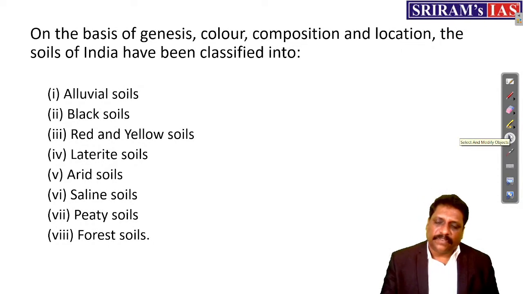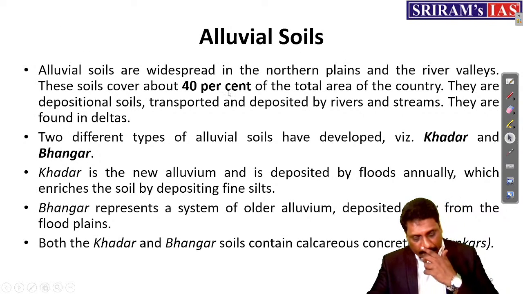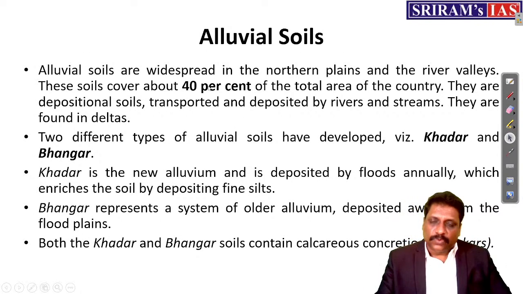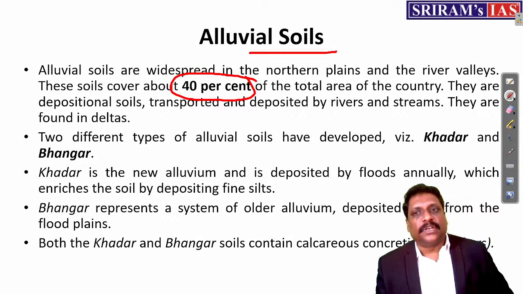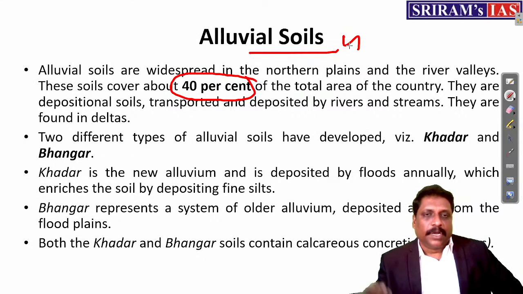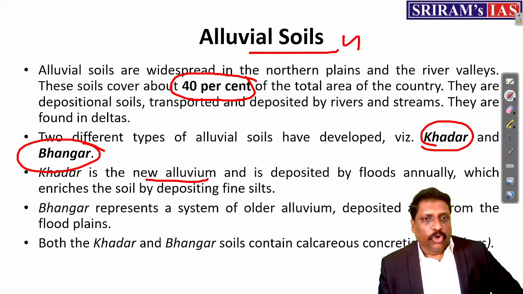In that way, my dear friends, alluvial soil. The basic facts: 40% of Indian land is alluvial soil. That's what NCERT says. It means this is the single largest soil in India. River deposited soil. Two types of alluvial soils are there, already I know the fact, right? One you call Khadar and Bhangar. Khadar means new alluvial soil.